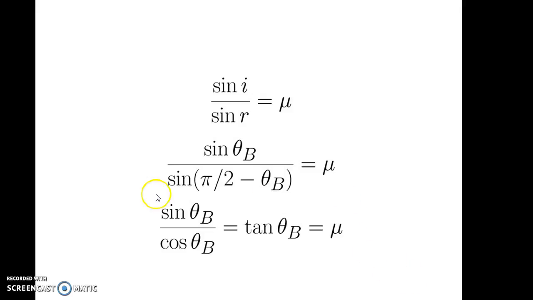So now you are clear about the fact that the tangent of the polarizing angle IP is numerically equal to the refractive index of the medium. If you are given the refractive index mu, you can calculate the polarizing angle IP. If you are given IP, you can calculate the refractive index mu. As the refractive index mu is different for different substances, the polarizing angle IP is also different for different substances.